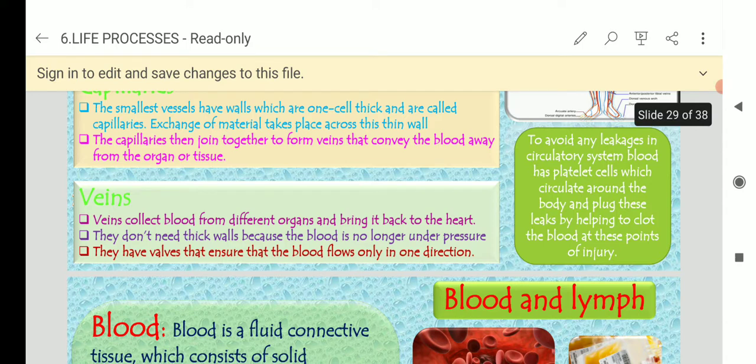Next veins. Veins collect blood from different organs and bring it back to the heart. Okay, they do not need thick walls because the blood is no longer under pressure. They have valves that ensure that the blood flows only in one direction.